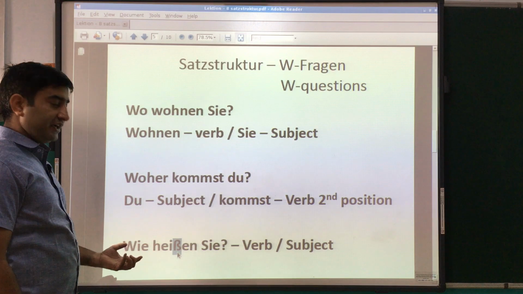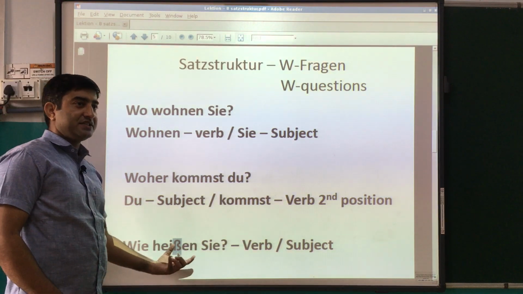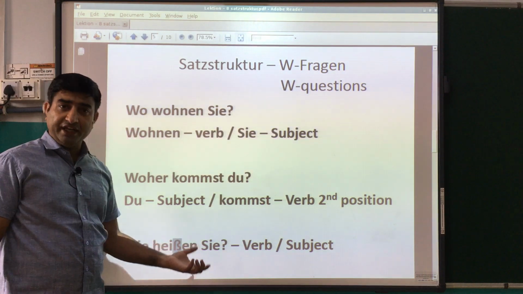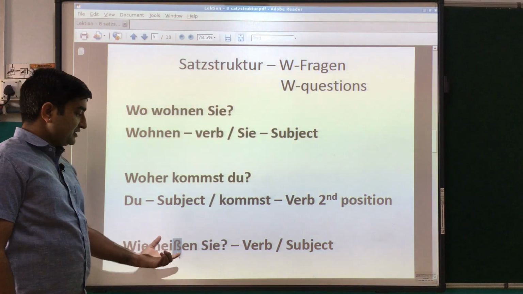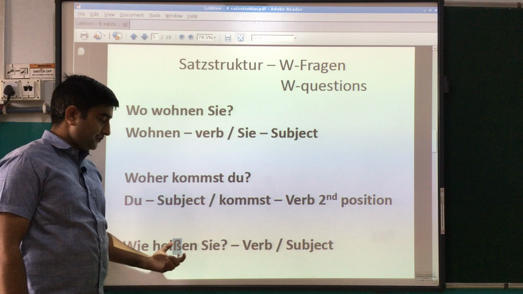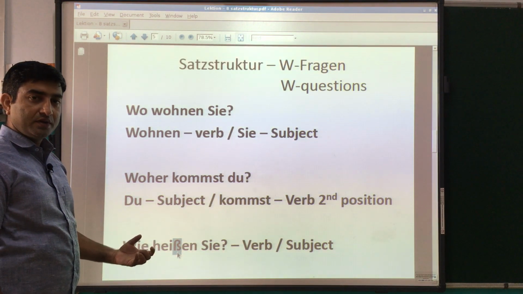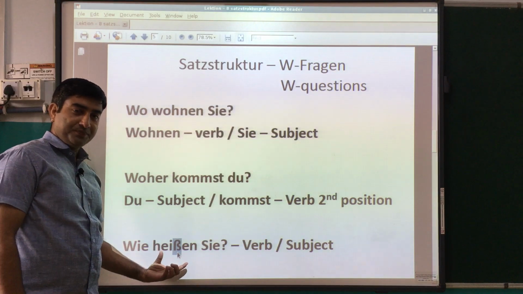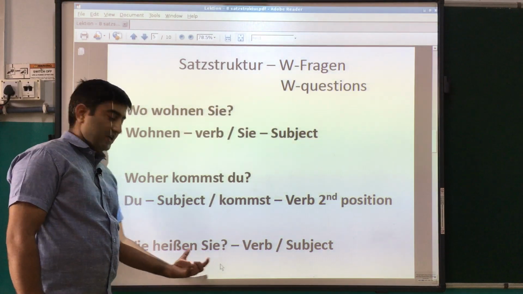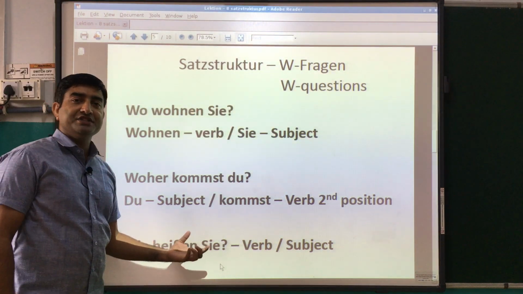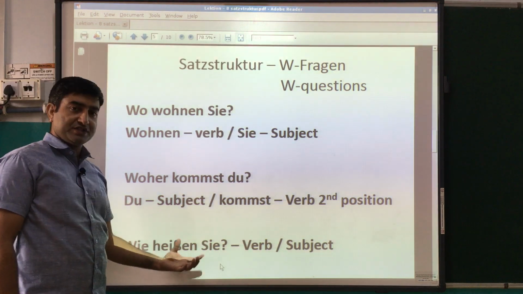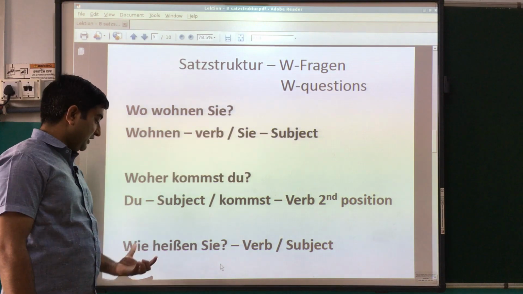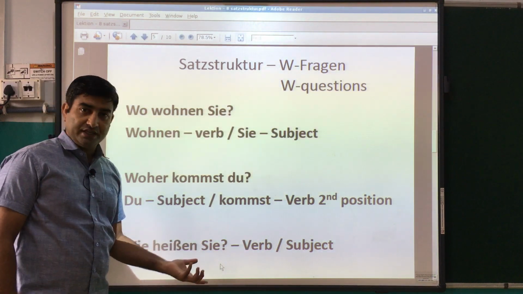Now we have one more sentence: Wie heißen Sie. Wie heißen Sie means what is your name. Again, which one is the verb and which one is the subject here? Okay, yes, correct: heißen is the verb and Sie is the subject. Wie heißen Sie means what is your name. This is the formal conversation. When you talk with your elders and want to ask the name of an elder, you can ask: wie heißen Sie.